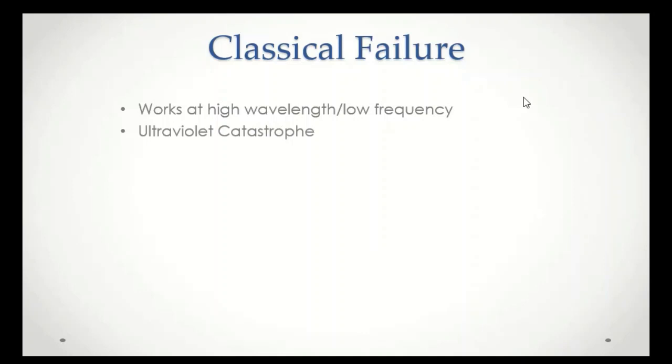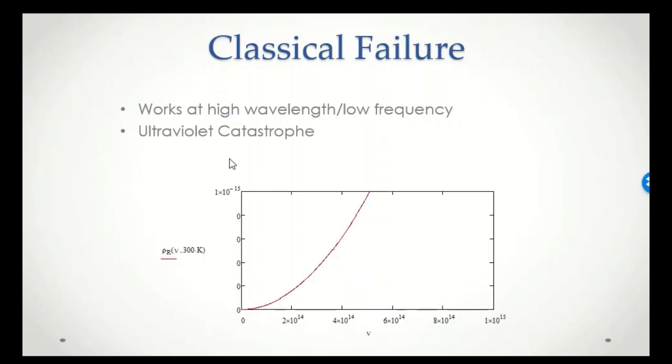So scientists who tried to explain blackbody radiation using wave-like properties determined the equations that worked at high wavelength and low frequency, but not at low wavelengths. And in fact, that led to something called the ultraviolet catastrophe, because if we take the simple expectations of classical wave-like behavior, we would expect the intensity of radiation, again, which is plotted along the vertical axis here, and this time we're talking about frequencies.